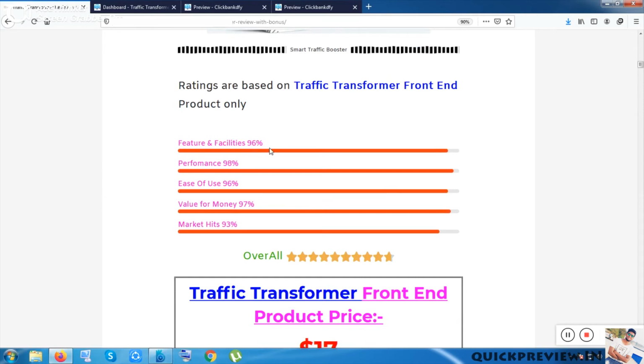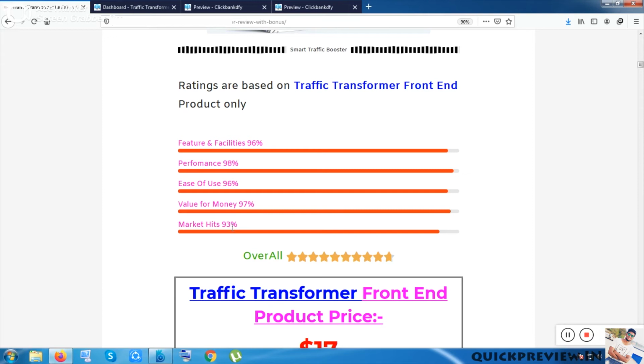So inside features and facilities, it has got 96%, which is awesome, and performance, it has got 98%, which is also excellent, and ease of use, it has got 96, and value for money, which is 97. Both are brilliant. And market hits, it has got 93%, and I give the market hit rating by viewing the platforms from where I took the product.